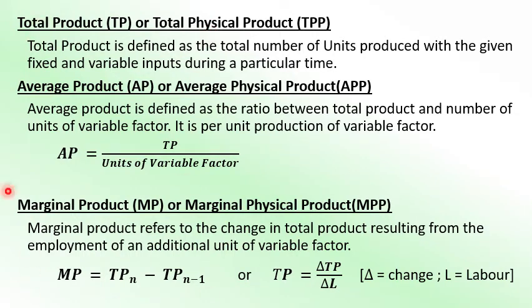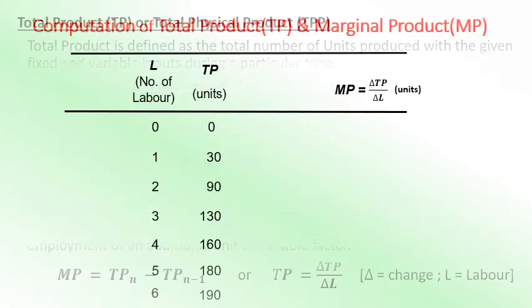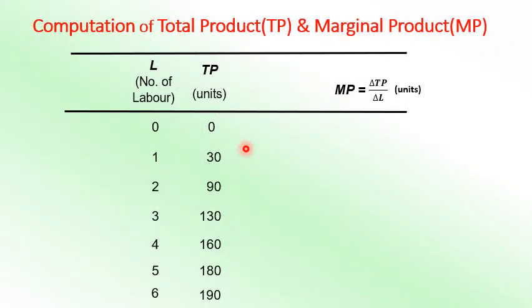So now, based on this concept, we are going to compute the total product or marginal product. How will we compute it? Over here MP, as we discussed on the previous slide, is equal to delta TP by delta L. So we'll be using units over here. Let's see, at zero labor employment, total product is 0.